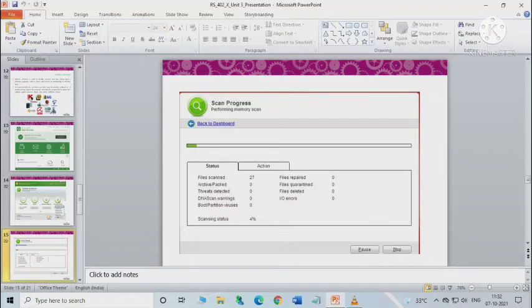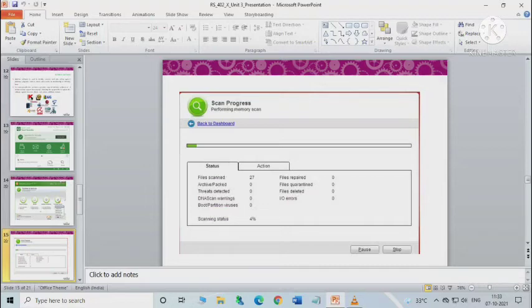Now you can see the scanning process begins by showing the status and action as the scan proceeds. If viruses are found, the antivirus will inform the user, and either it will be deleted or it will be stored in a location where it cannot affect the system. You can also pause, resume, or stop the scan at any time. When the process gets over, the message scan finished is displayed.